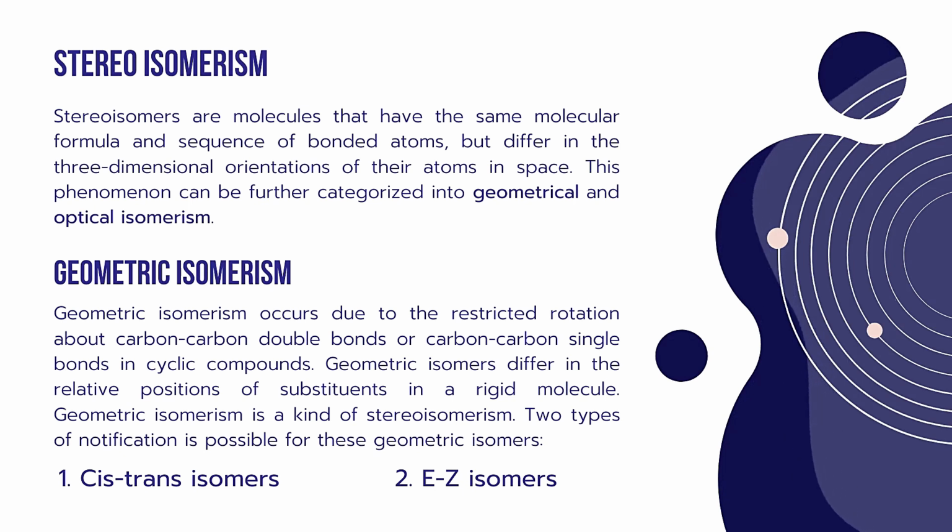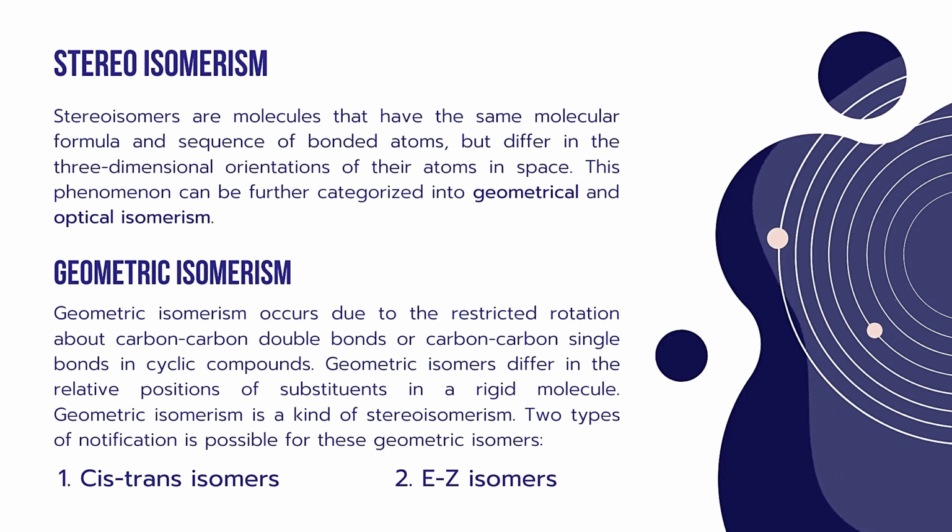The first one is called geometrical or geometric isomerism. Geometric isomerism occurs due to restricted rotation about carbon-carbon double bonds or carbon-carbon single bonds in cyclic compounds. Geometric isomers differ in the relative positions of substituents in the rigid molecule. Geometric isomerism is a kind of stereoisomerism. There are two types of notations possible for geometric isomers. They are cis-trans isomers and EZ isomers.